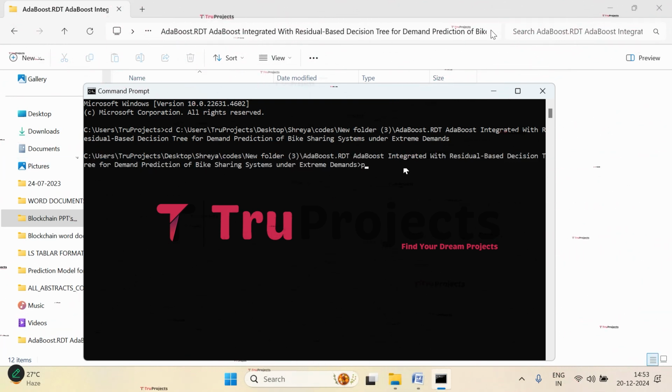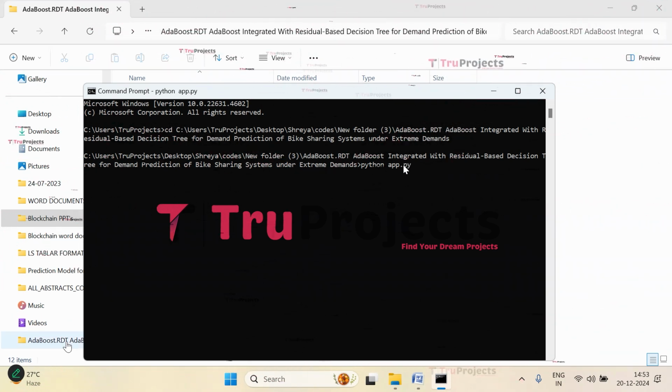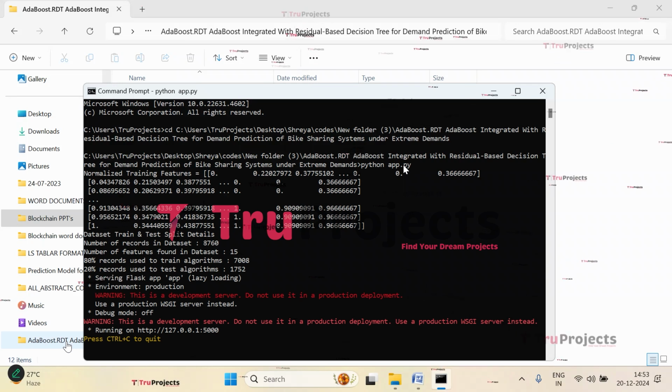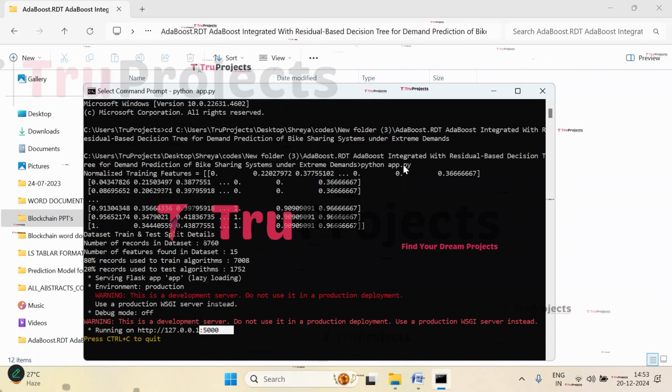Now we are supposed to compile the app.py file. So give the command python space app.py. Now click on enter. This command will execute the Python script and perform a runtime check for any syntax errors or logical issues. And after running the app.py file, the Flask framework will host the application locally at the default address, which is the localhost and the port. This is the localhost and this is the port, unless configured differently.